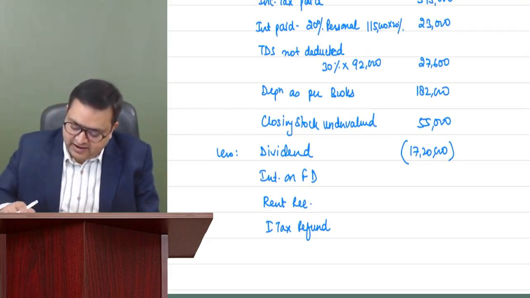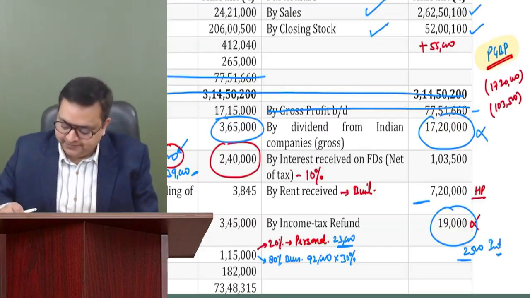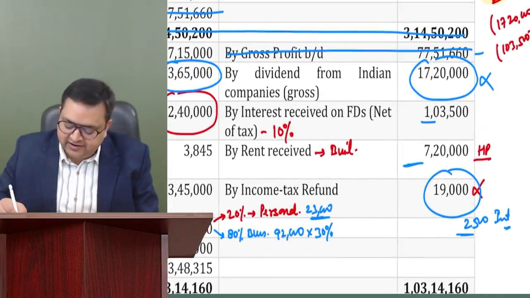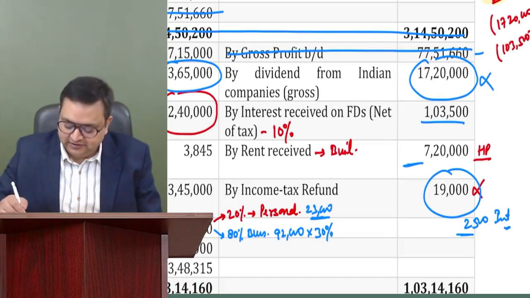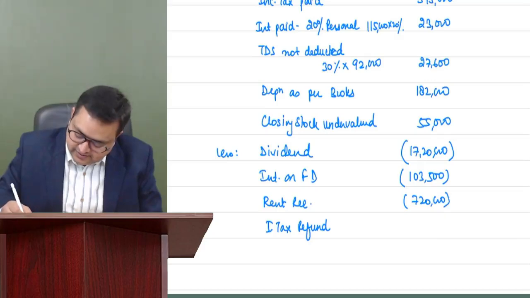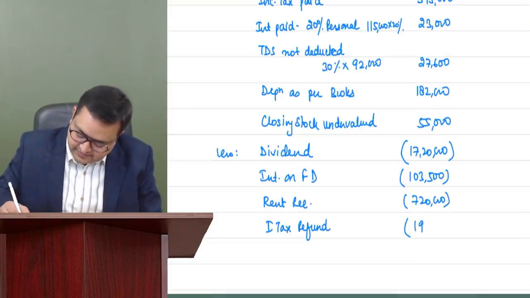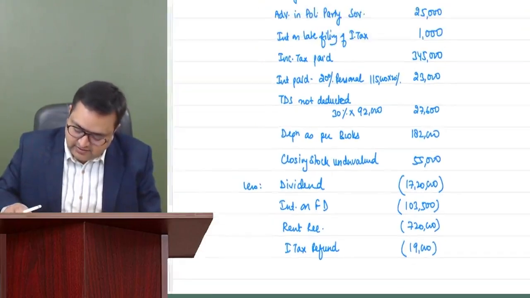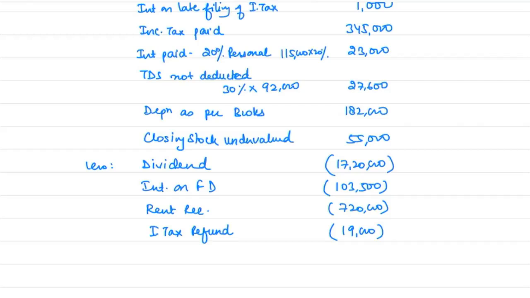Anything which you are subtracting, show it in a bracket so that you will not make any calculation error. Interest received on FD, whether it is net or gross, doesn't matter. Right now, I'm just deleting it from my PGBP. So 103,500. Rent received was 7,20,000. And income tax refund was 19,000. Step 3 done.